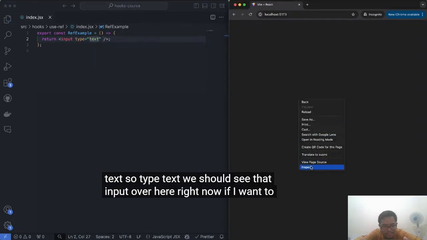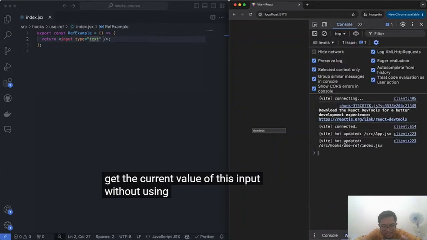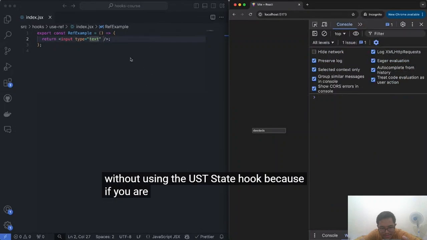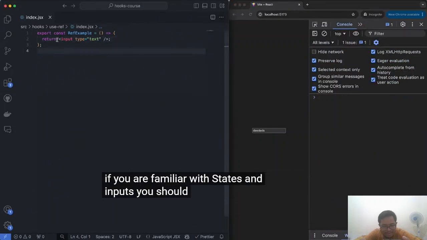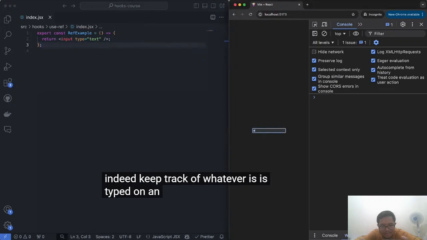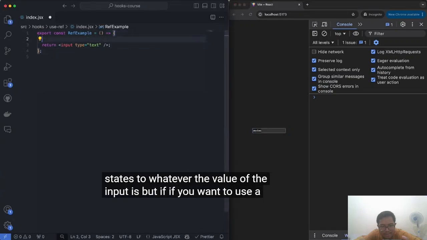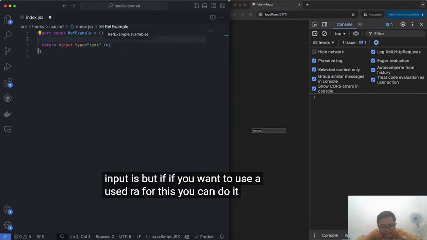Now, if I want to get the current value of this input without using the useState hook, because if you are familiar with states and inputs, you should know that you can indeed keep track of whatever is typed in an input by just changing a state to whatever the value of the input is. But if you want to use a useRef for this, you can do it like this.